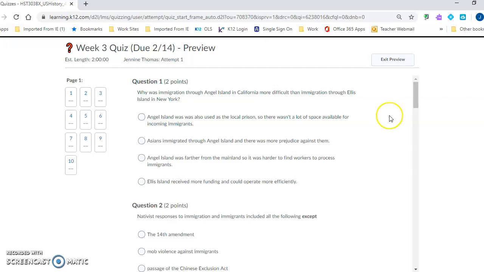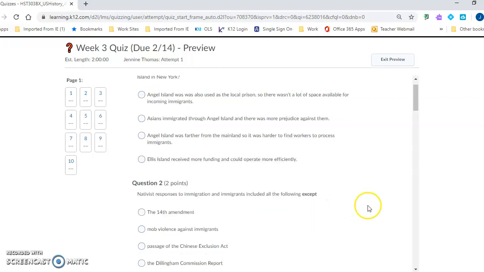Question number 1. Why was immigration through Angel Island in California more difficult than immigration through Ellis Island in New York? Angel Island was also used as the local prison, so there wasn't a lot of space available for incoming immigrants. Asians immigrated through Angel Island and there was more prejudice against them. Angel Island was farther from the mainland, so it was harder to find workers to process immigrants. Ellis Island received more funding and could operate more efficiently.